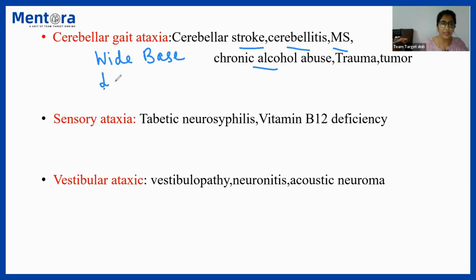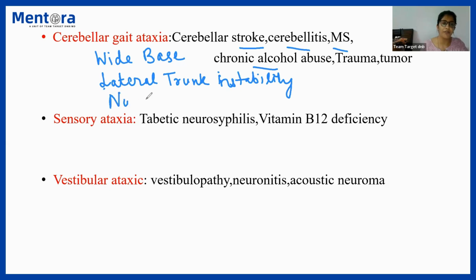There will be lateral instability of the trunk. Remember, there will be a truncal sway, that is a laterally unstable trunk. The patient would sway to the left or right. That is lateral instability. There would be erratic foot placements and there would be no tandem walk.